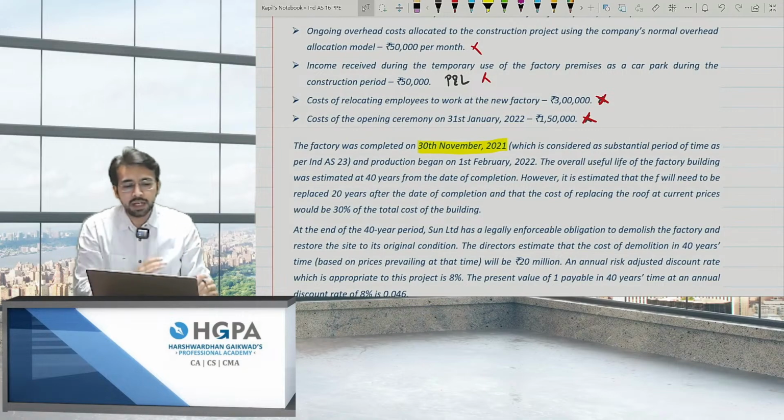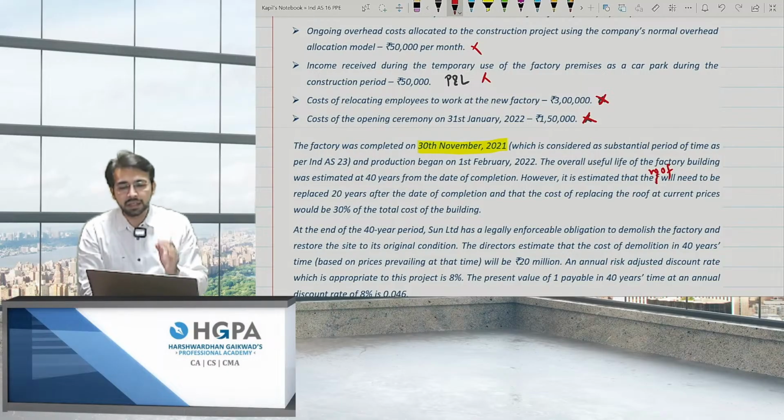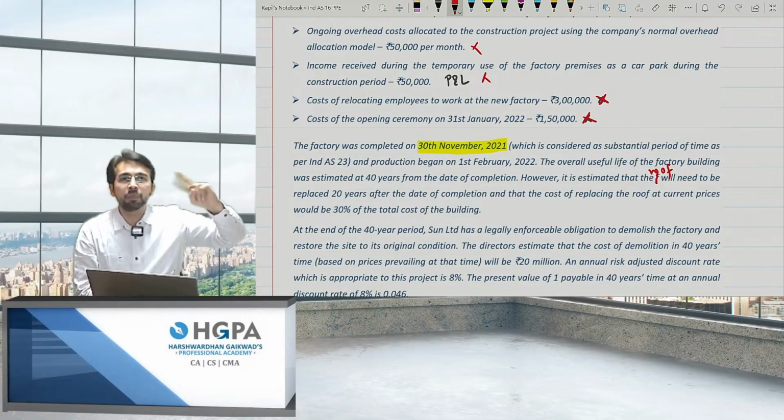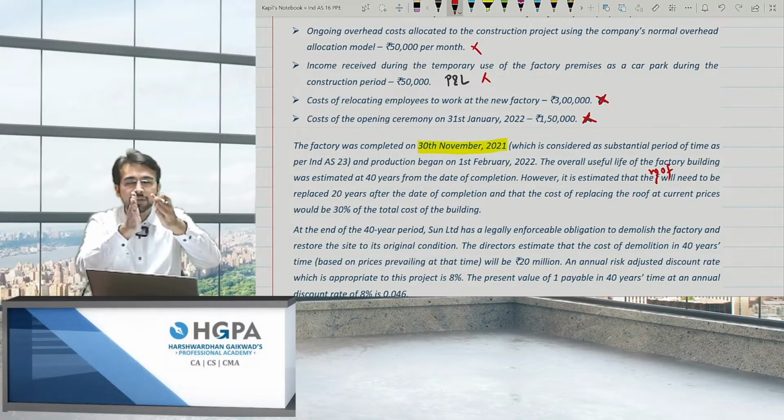The overall useful life of the factory building was estimated at 40 years from the date of completion. However, it is estimated that this is not F, this is roof. The roof will need a replacement of 20 years after the date of completion. Remember the component part. 2 different lives. The first life is 40 years and the second life is 20 years. It will be depreciated separately.